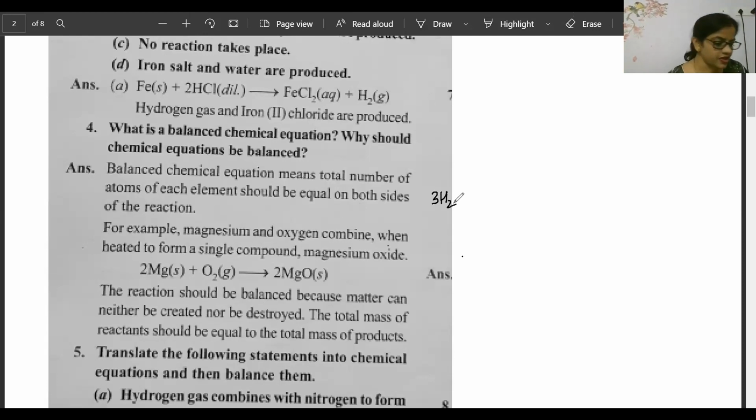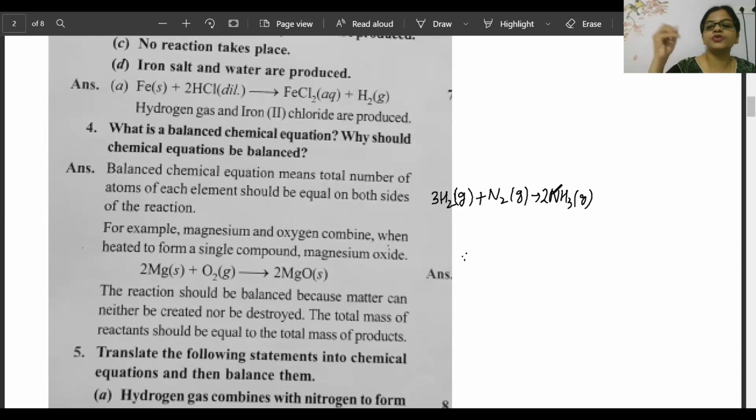Who has given the answer? Pavitra: H2 plus N2, 2 NH3. Bhumi: 3H2 plus N2 gas, 2 NH3 gas. So all three, Saranya, Bhumi, you have given gas, gas, gas. That is the correct one. Very good. Exactly, Bhumi is absolutely correct. Pavitra is correct. Saranya is also correct. So hydrogen gas, when it reacts with nitrogen gas, will exactly give NH3 gas. Now we have to balance it. So it will become 2NH3 gas. Well done, 3 of you.